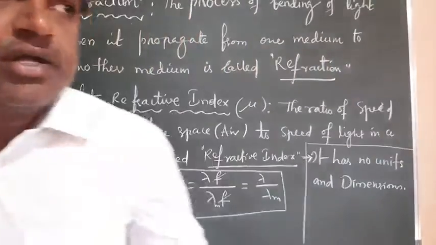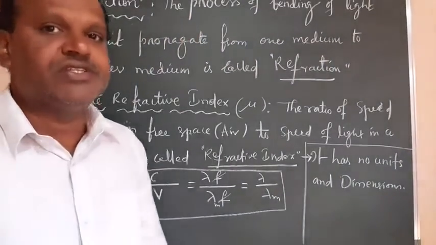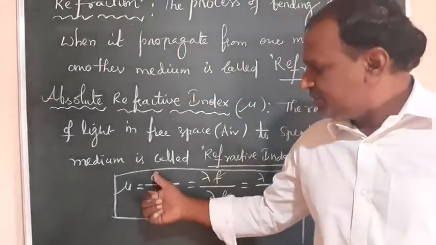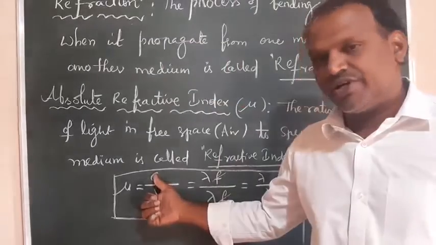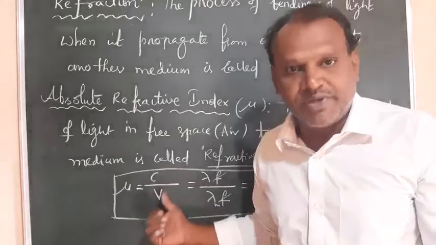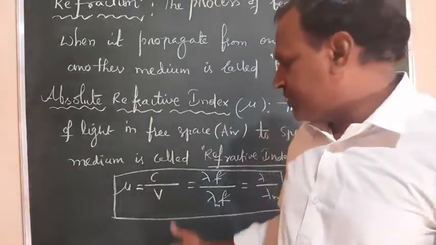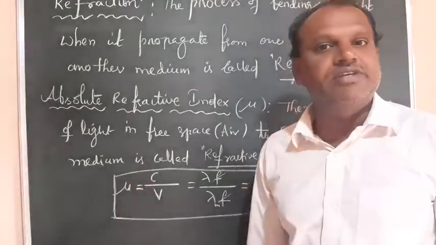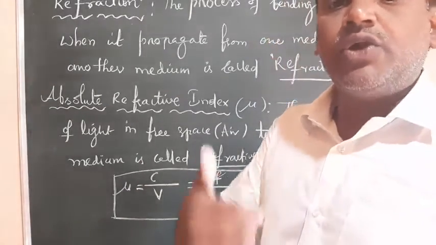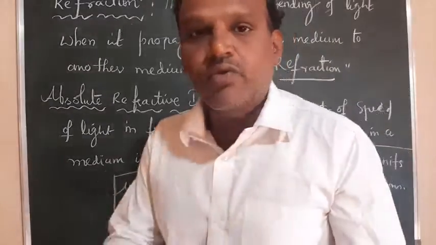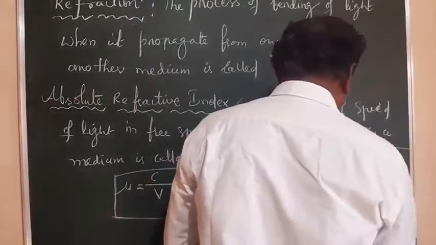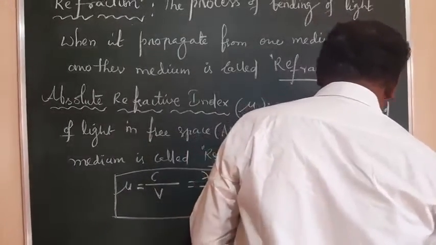Okay, and the refractive index is different for different mediums because the speed of light is changing. Speed of light in free space is constant, c is constant, but v is changing. In different mediums, the velocity or speed of light is different. So based on that, the refractive index is also different. So for different mediums, I will give you those values and you have to remember them, and those are required for the calculation part. So now I'll give you that information, those values for refractive index.